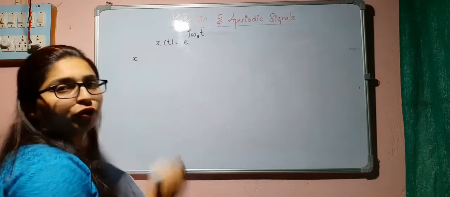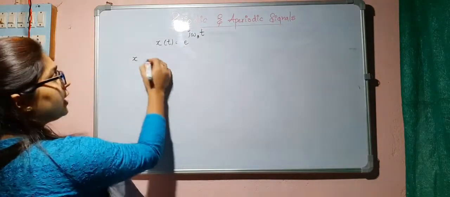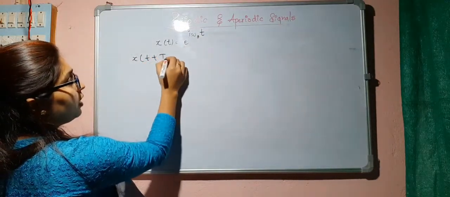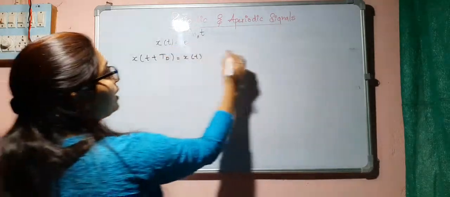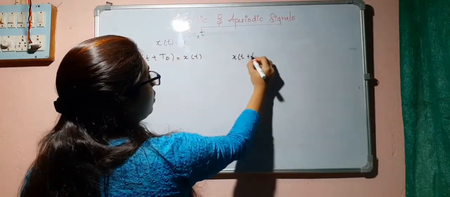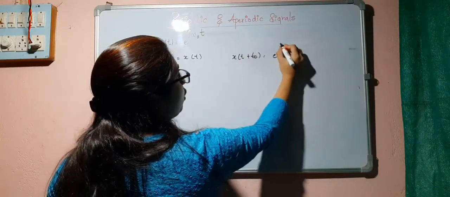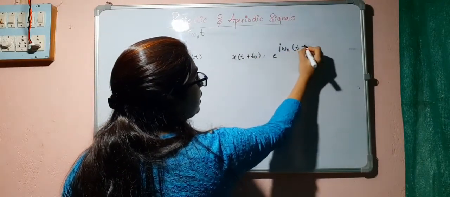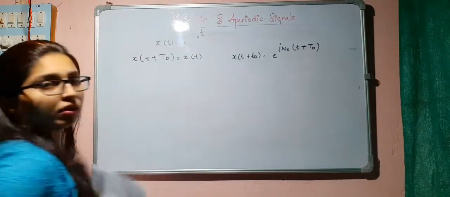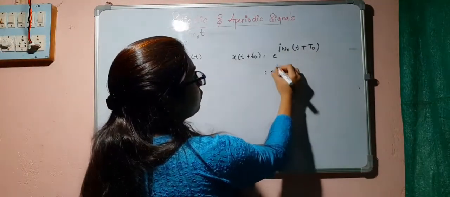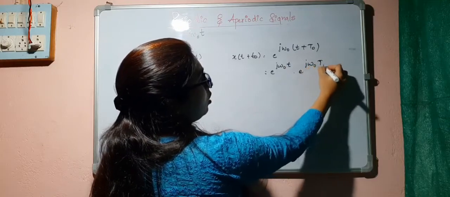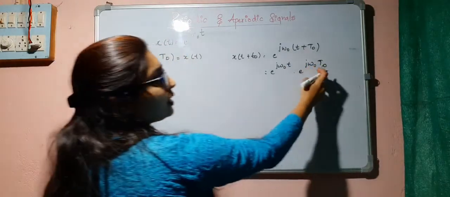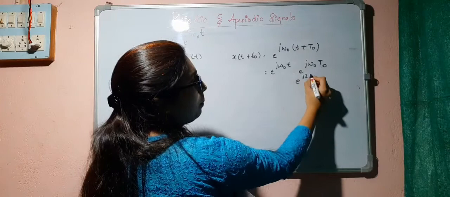Once again, for this signal to be periodic, it has to satisfy the condition x of t plus t naught should be equal to x of t. So let us substitute: x of t plus t naught is equal to e to the power of j omega naught times t plus t naught, which is e to the power of j omega naught t times e to the power of j omega naught t naught. So this is nothing but e to the power of j 2 pi.